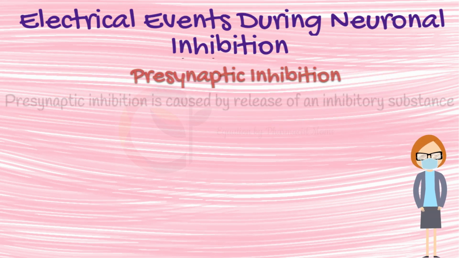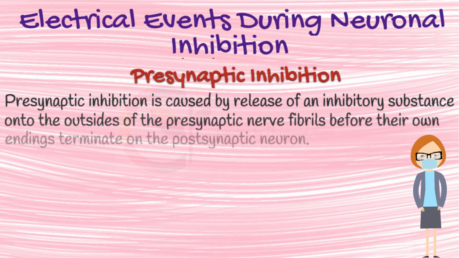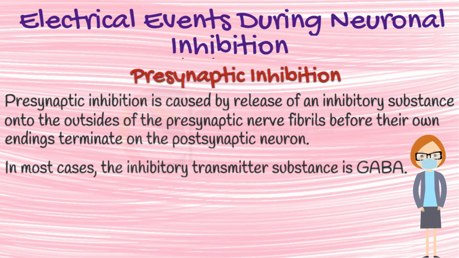What is presynaptic inhibition? Let's learn. Presynaptic inhibition is caused by release of an inhibitory substance onto the outsides of the presynaptic nerve fibrils before their own endings terminate on the postsynaptic neuron. In most cases, the inhibitory transmitter substance is GABA, that is, gamma-aminobutyric acid.